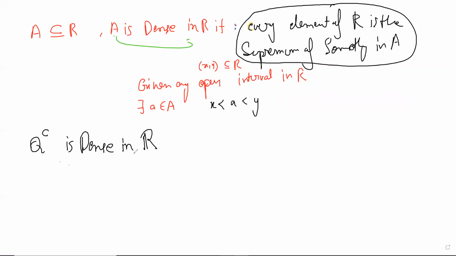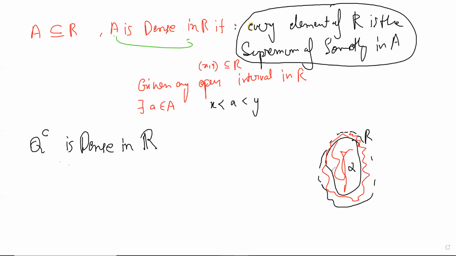So this doesn't always happen. When you complete a set, you have a set and you make it have the supremum property and you get a bigger set, which in this case is R and previous is Q. We are showing that in fact the complement is also dense in R, which means my picture is horribly incorrect because it should be everywhere, right? But you understand my point. In this case, this happens. Q complement is also dense in R.